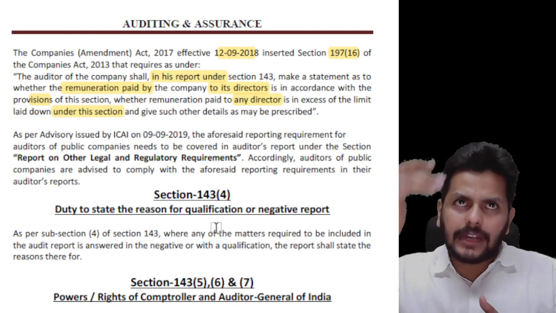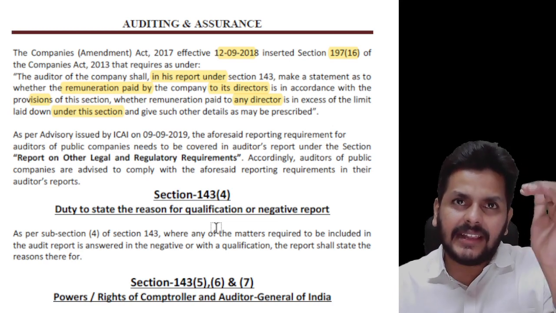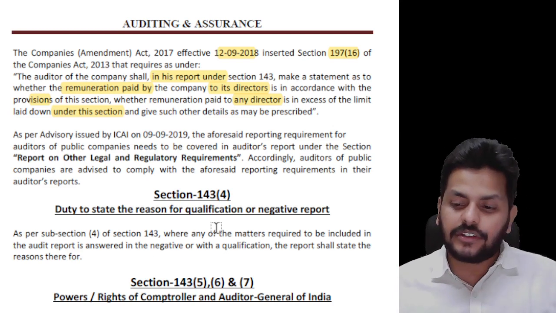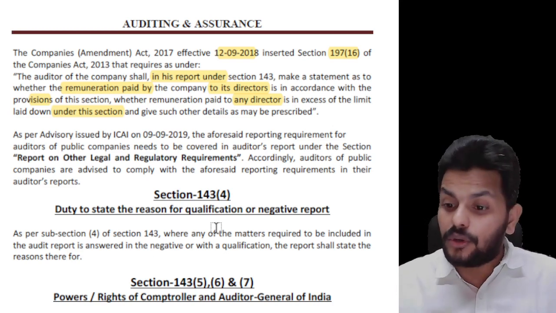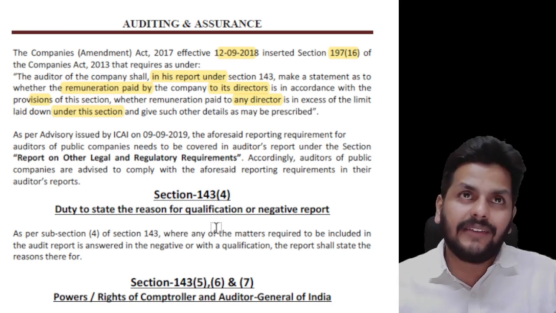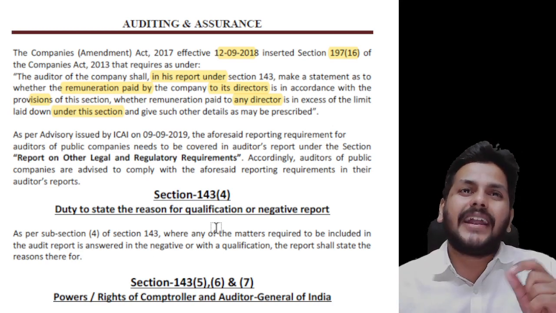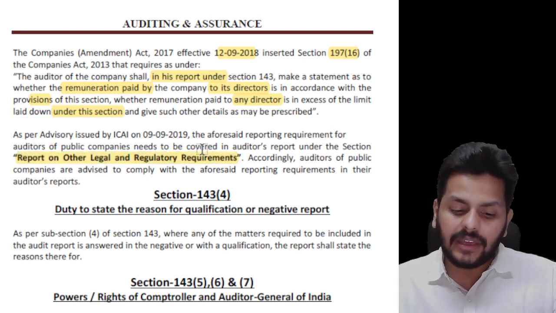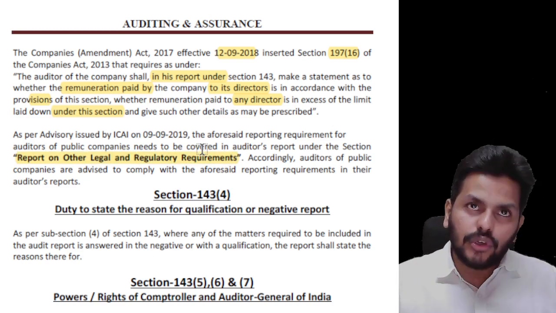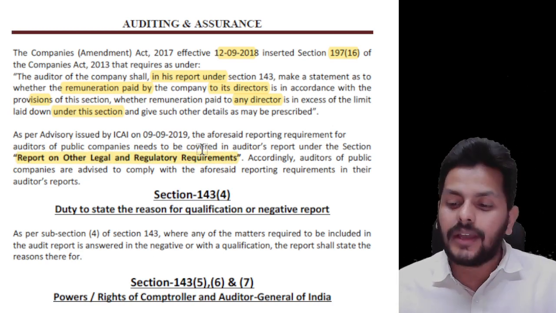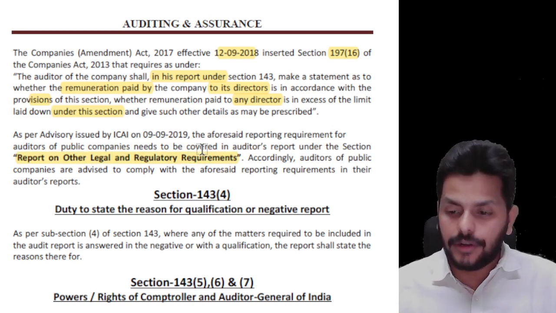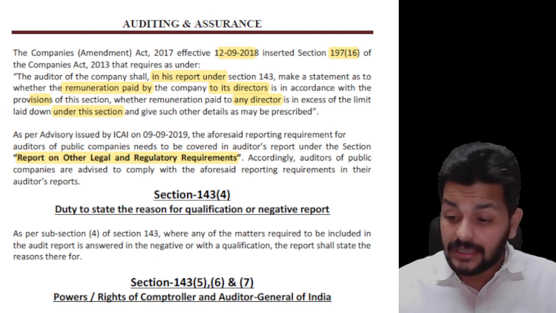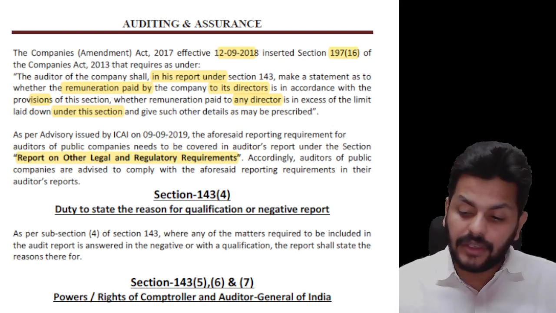In the audit report there are paragraphs with proper headings, title, addressee, and all that. For reporting under 143 subsection 1, this section 143 subsection 3, and the report under the Companies Auditor's Report Order under 143 subsection 11, we will use one place which is titled Report on Other Legal and Regulatory Requirements, which I will anyway give you complete detail of and show you in the sample audit report when we are discussing the audit report part. Okay, so that brings us to the end of section 143 subsection 3, quite an important and extensive section, guys.